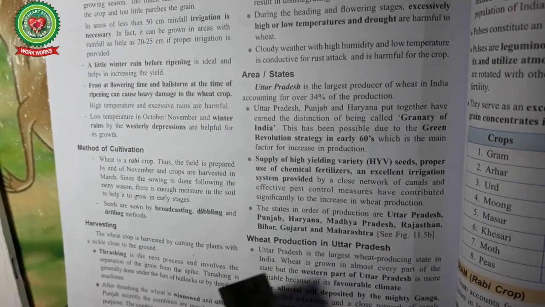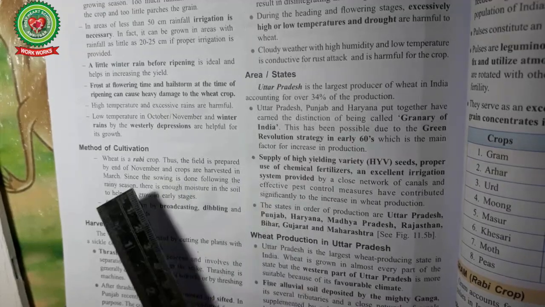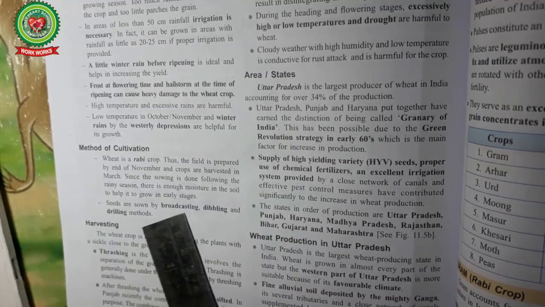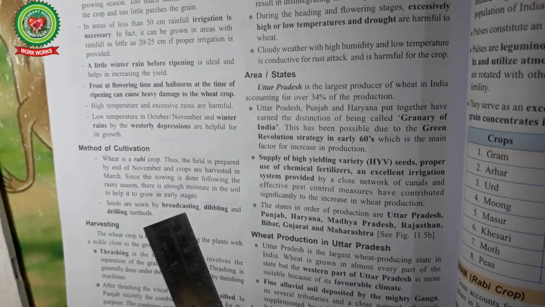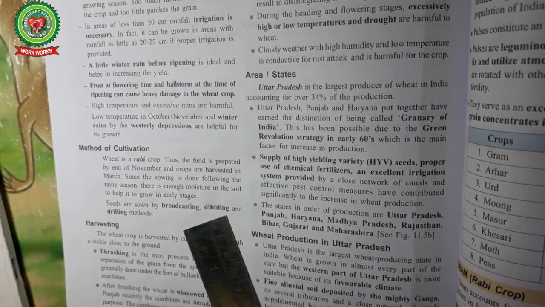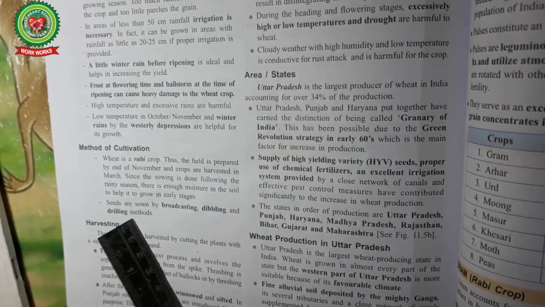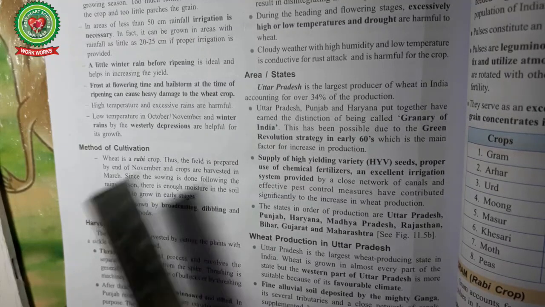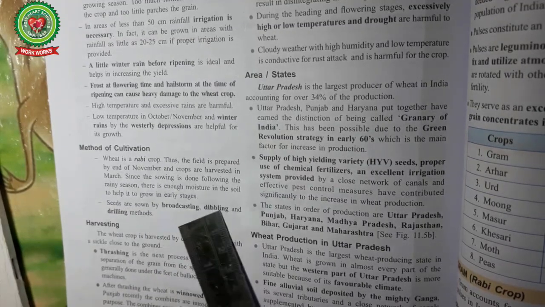Now, let us see the methods of cultivation. Wheat is grown by three methods: broadcasting, in which the seed is scattered in the fields by hands; dibbling, in which a dibbler is used; in drilling, a bamboo shaft is used for making the furrows. So there are three methods: broadcasting, dibbling and drilling for growing wheat.